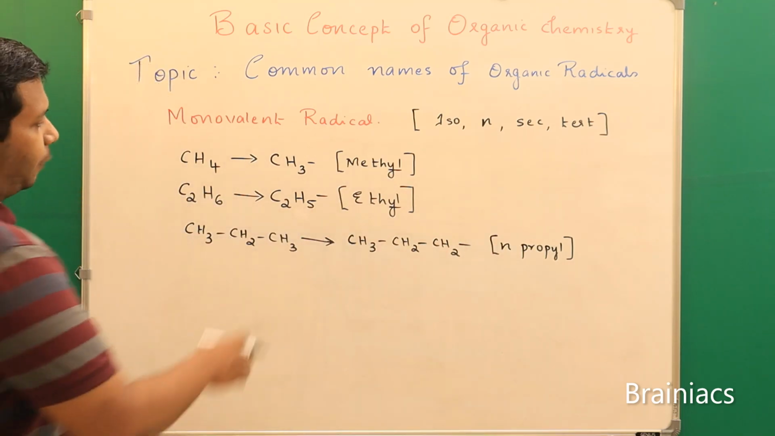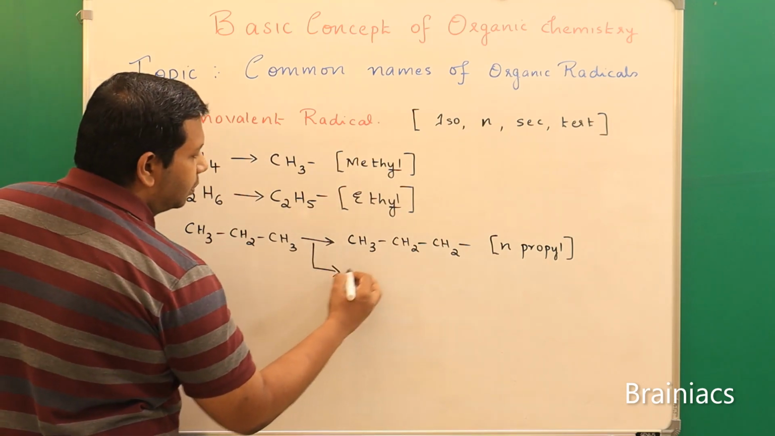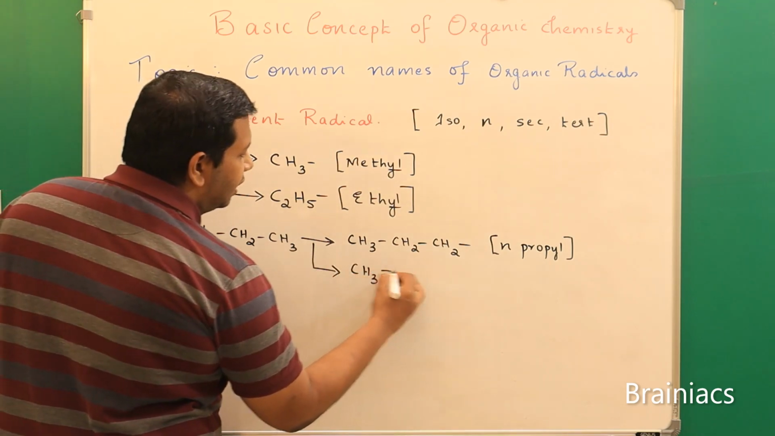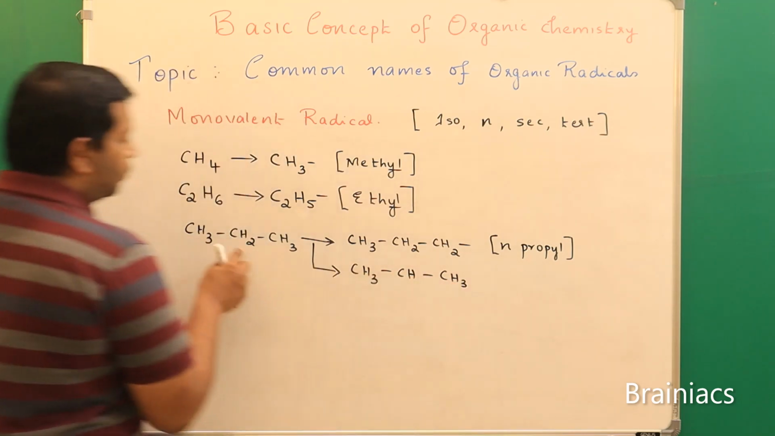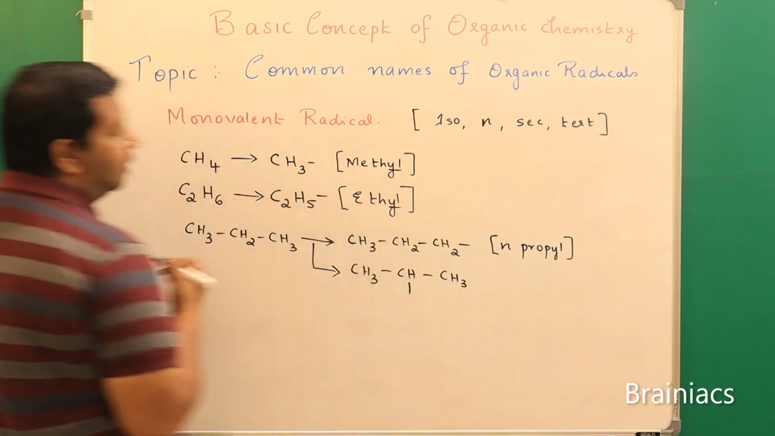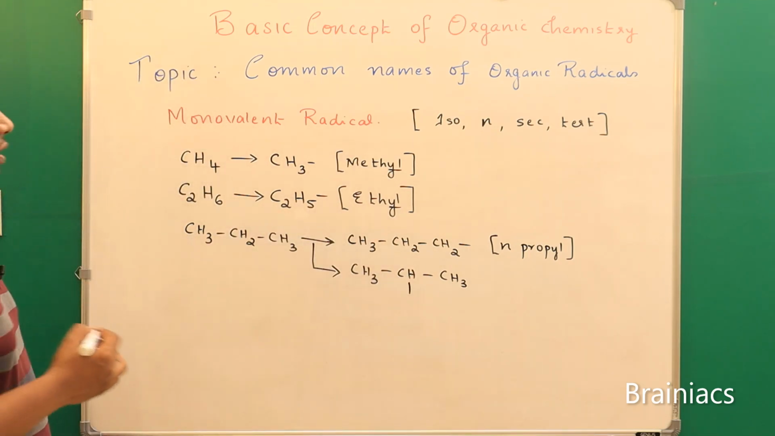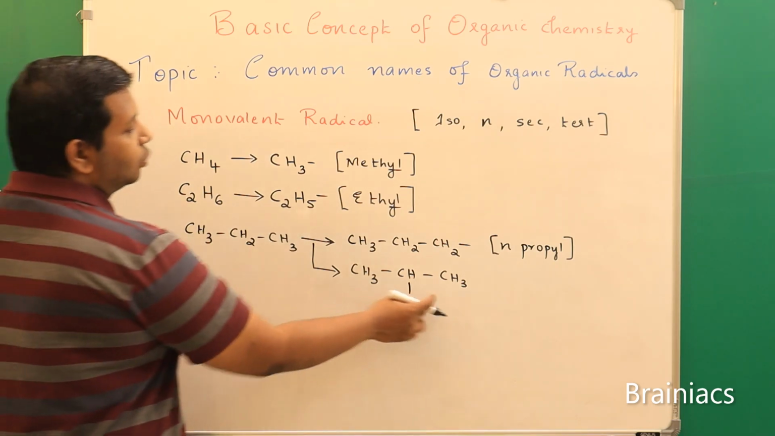What is the other possibility? You can remove from the central carbon. The other possibility is CH3, then CH, then CH3. From the central carbon atom one hydrogen is replaced, so the vacant valency will be at the central carbon atom. What will be the name of this? I can say this is isopropyl.